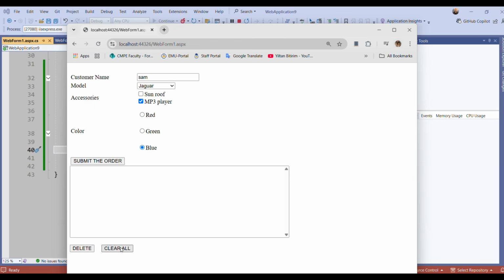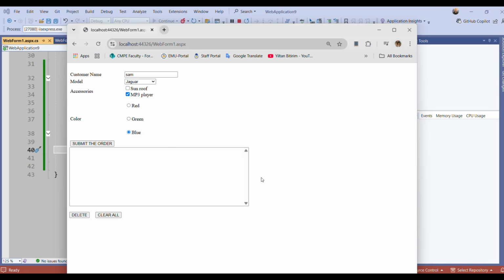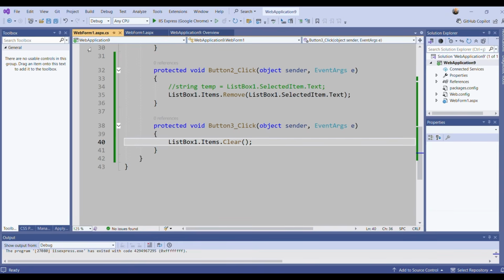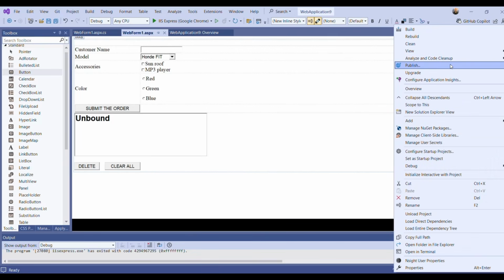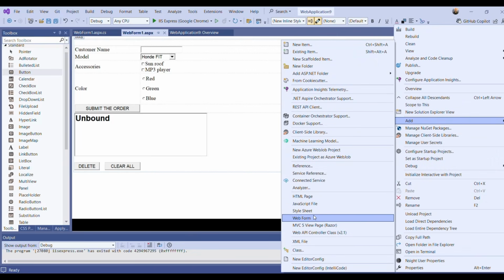We designed this page. Let's say that we want to give some information about the company who developed this web application, or we want to put some information here about the automotive gallery. It doesn't matter. This is just an exercise. Here, I'm creating another web form. Right click here. I will add one more web form. So let's make it web form 2.